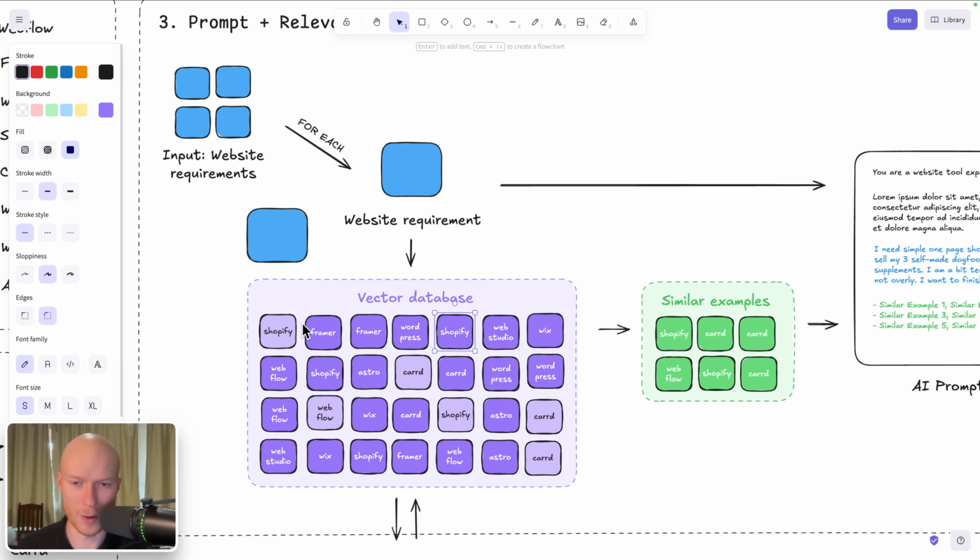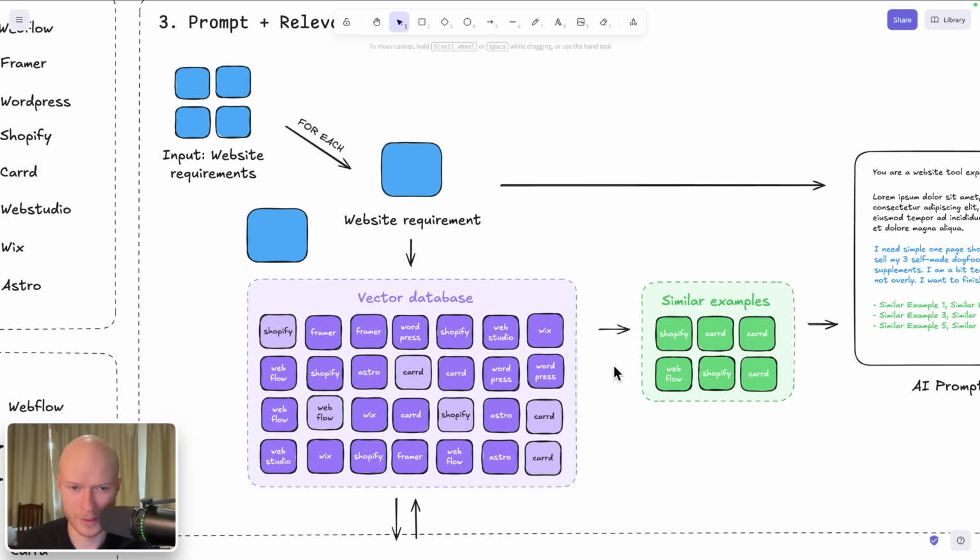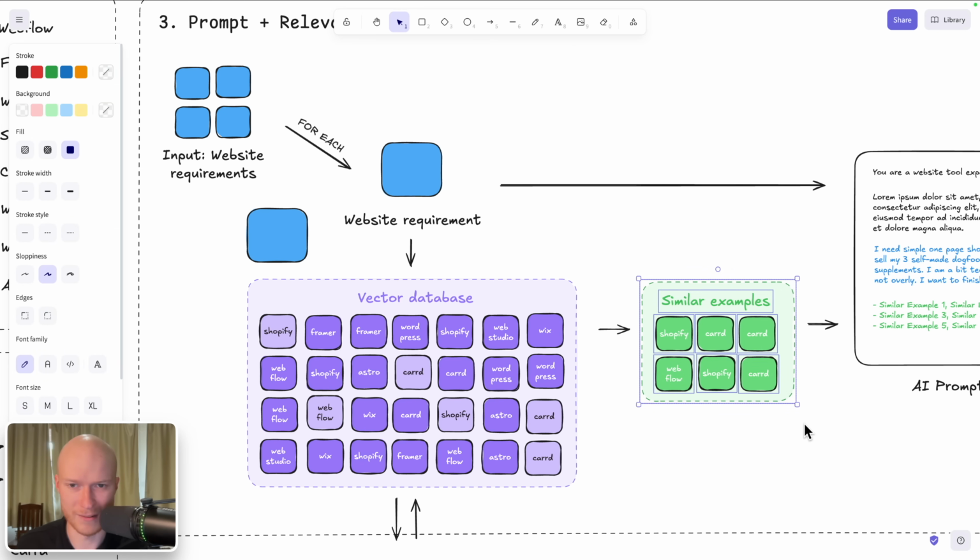And then it will pull out those examples that have the closest mathematical meaning to our new input. And that means, in our case, it will pull out the most similar, the most relevant examples to our website requirement that we want to analyze. So this is the mechanism of how a vector database works.